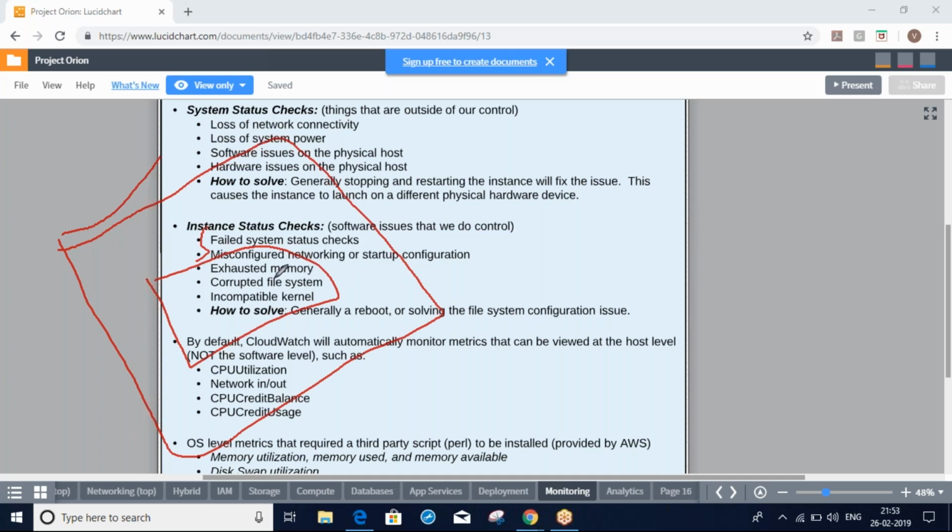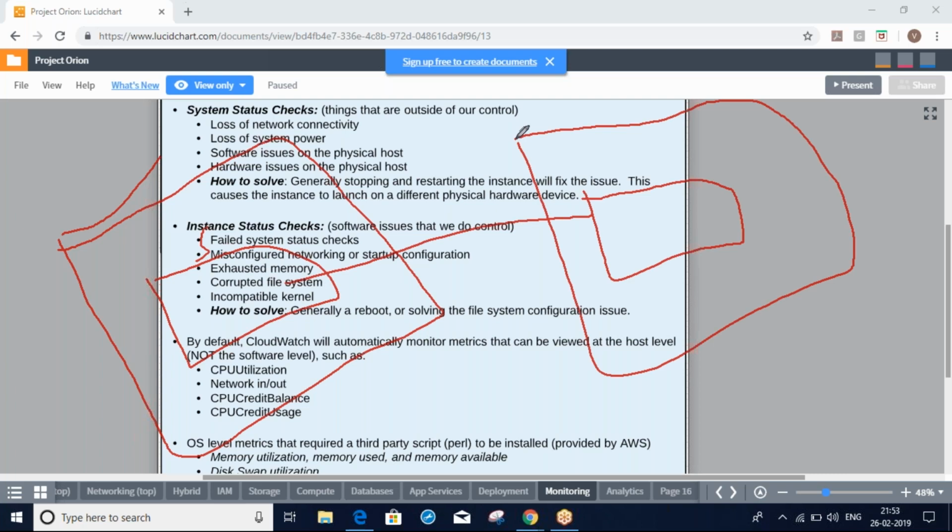If you stop and start the server, this server will move to another host which is working properly, to other hardware.